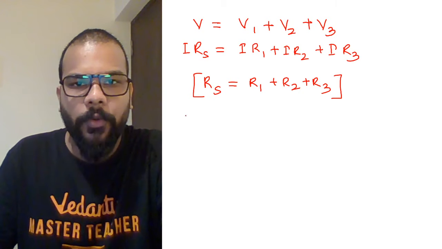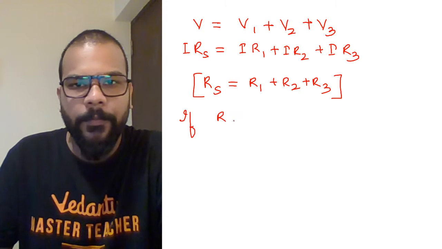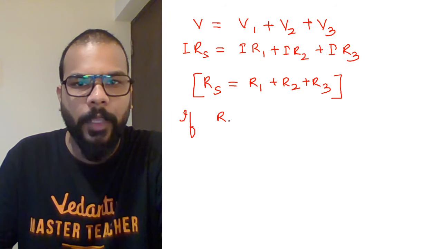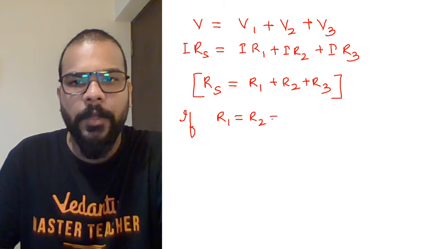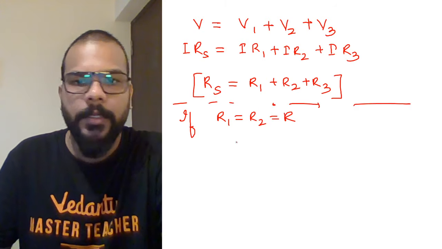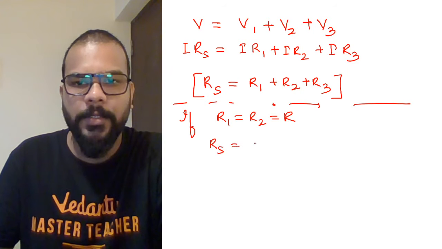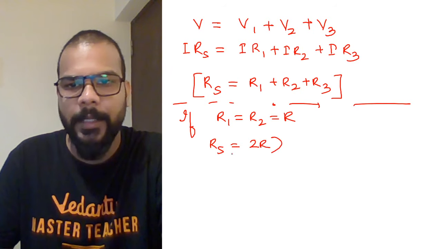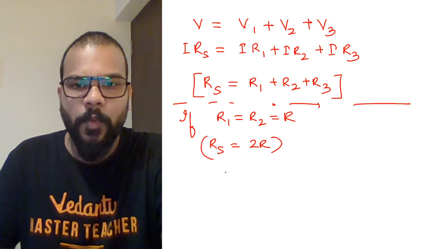So if you have say two resistances, for R1 equal to R2 equal to R, only for two resistances I'm talking about, in that case your R equivalent is going to be R plus R, that is 2R, which means what, guys?